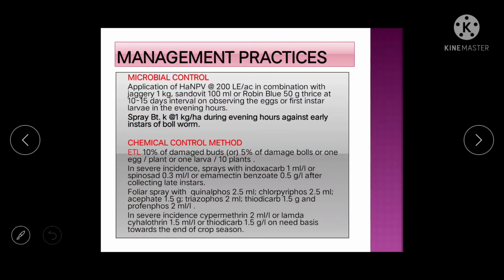Then microbial control, so you can apply HaNPV, that is Helicoverpa NPV. Then you can also spray Bt at the rate of 1 kg per hectare. Then chemical control, so you can apply Indoxacarb or Spinosad, any one. Okay, Quinalphos, Cypermethrin, any one you can write in the exam.